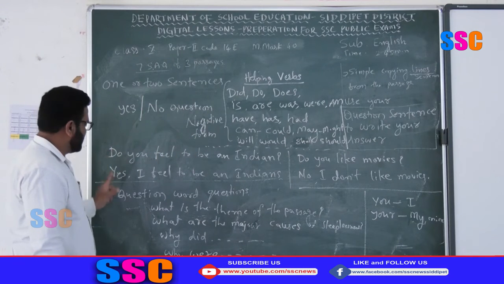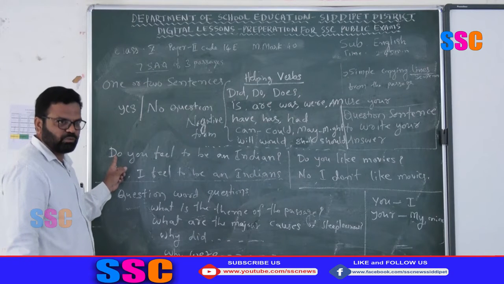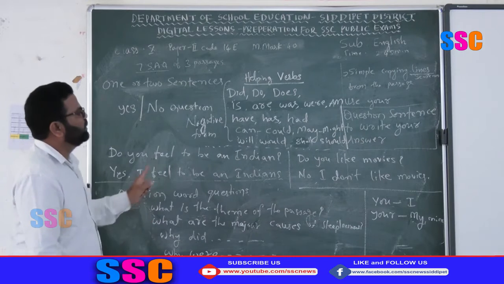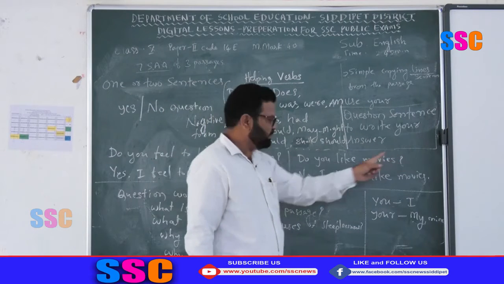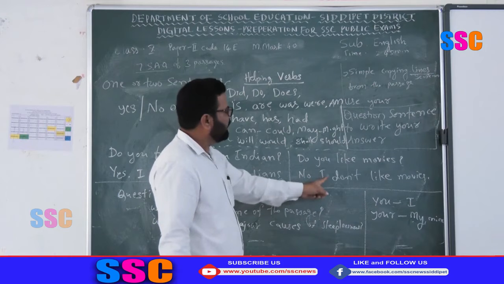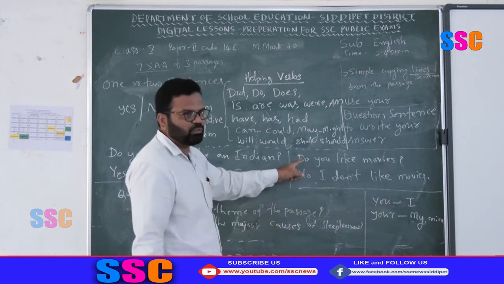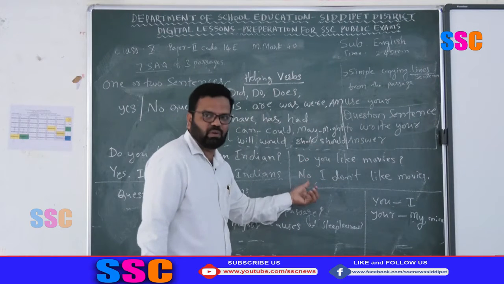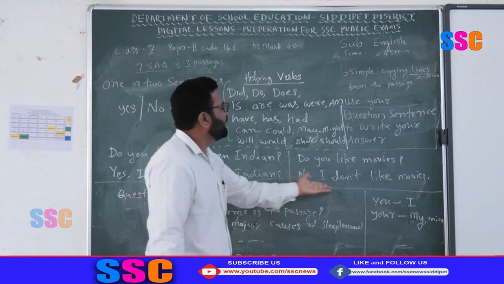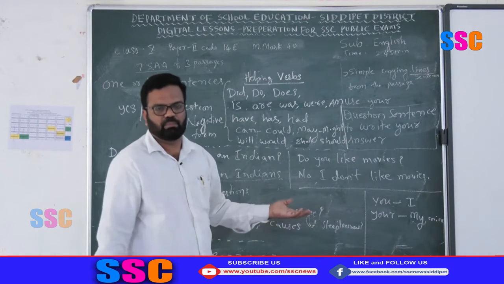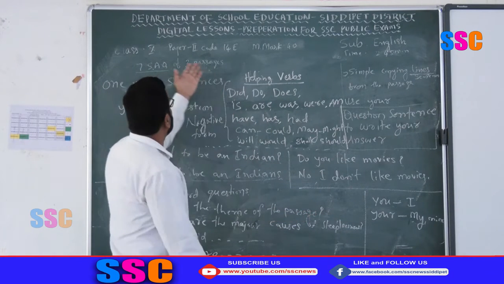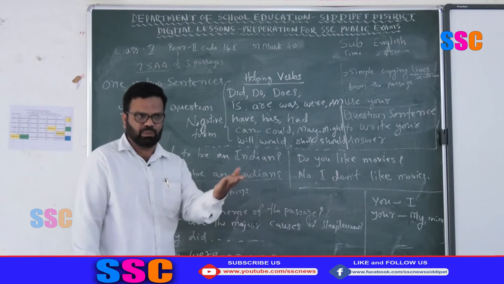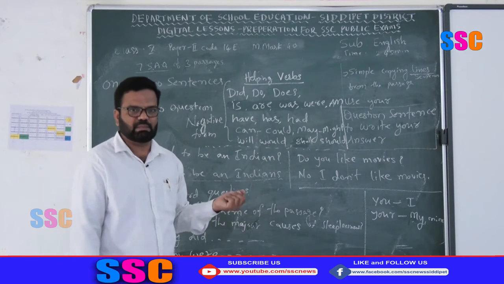Find out which helping verb begins the question, then make the negative form of that helping verb. See, for example, do you like movies? Here, no, I don't. This don't is the negative form of do. This is a simple thing you have to change, that's all. If your option is no: No, I don't like movies. That's all. Among these 7 short answer questions, you may find 1 or 2 yes or no questions. Simply you will get 2 marks or 3 marks sometimes.